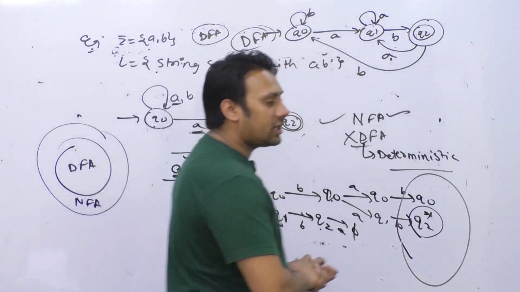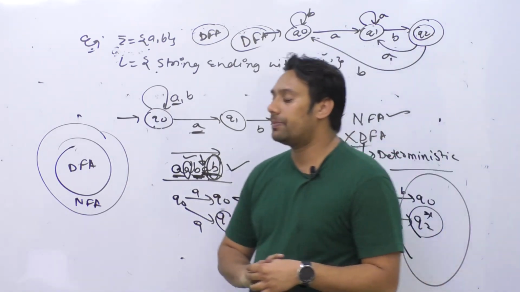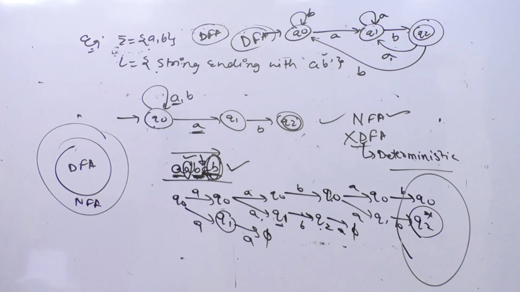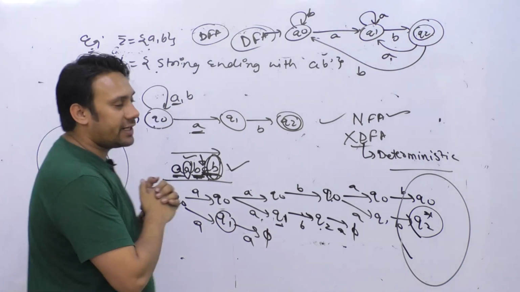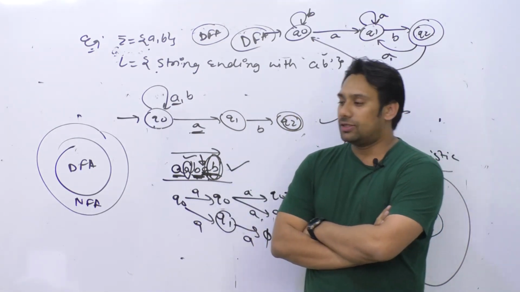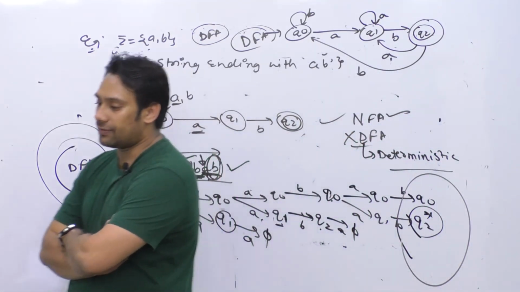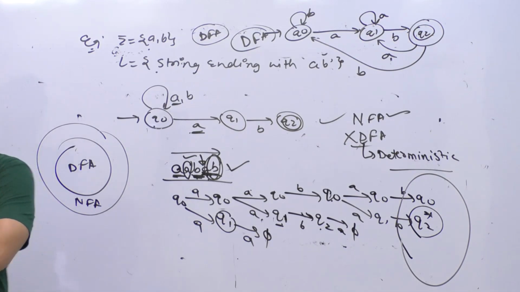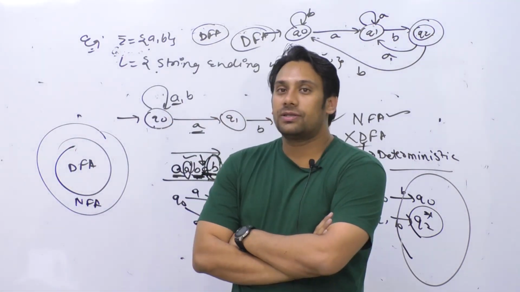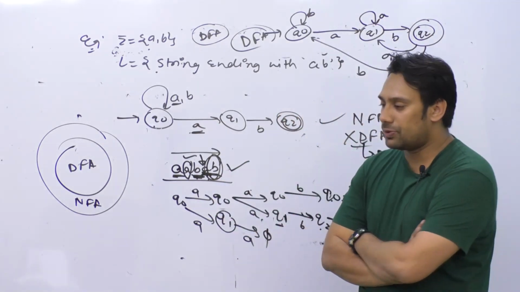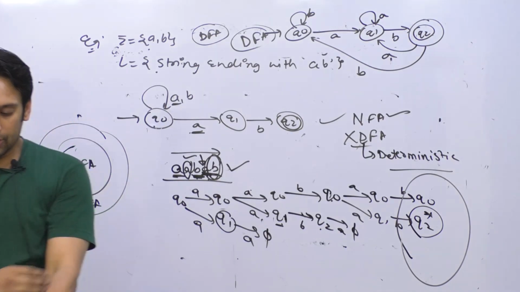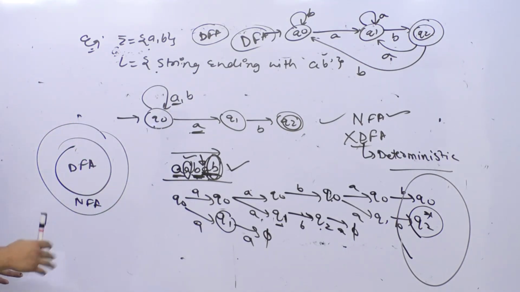So there are a huge number of problems where we can use these NFAs, because it is generally very, very easy to create NFAs as compared to DFAs. Generally it is very easy to create NFAs as compared to DFAs, and then we can convert those NFAs to DFAs according to the problem. Sometimes in the examination this will help you a lot, that you can create an NFA first and then convert it to a DFA, right?